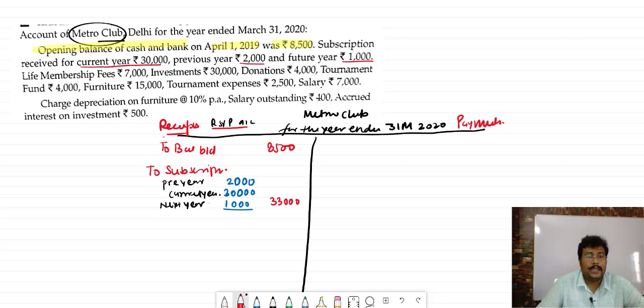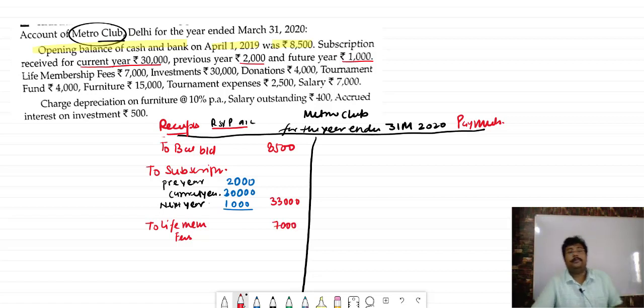Now, life membership fees. You received life membership fees of 7,000, so you will write it down here. What is the life membership fees? Suppose a particular club has two offers.